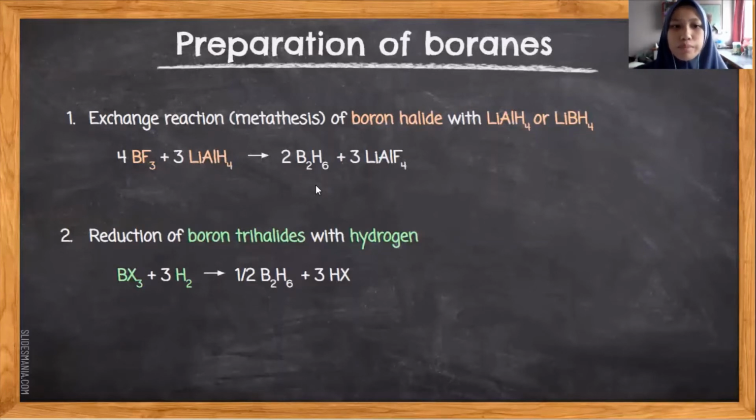Next, we can also use the reduction reaction of boron 3 halide with hydrogen. From this equation, after the reduction process, the boron 3 halides become diborane with the addition of hydrogens here.